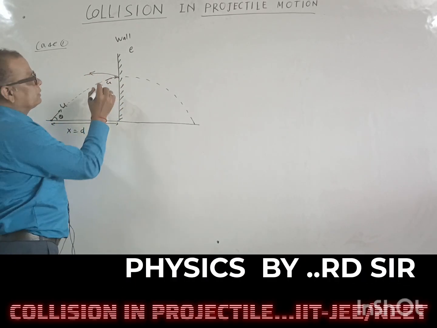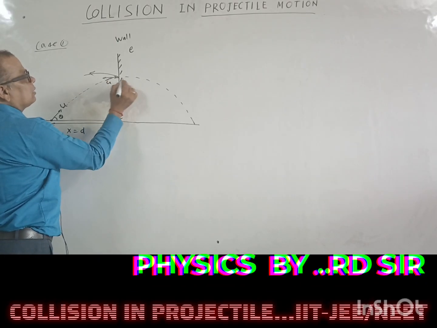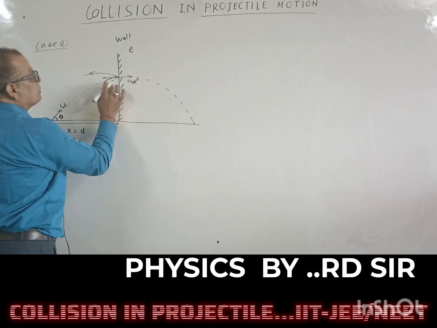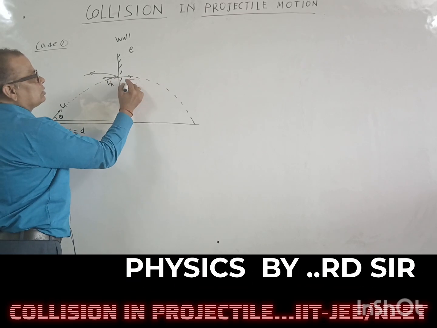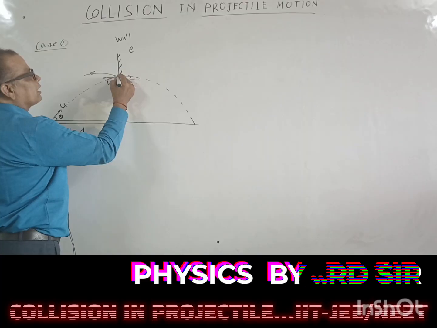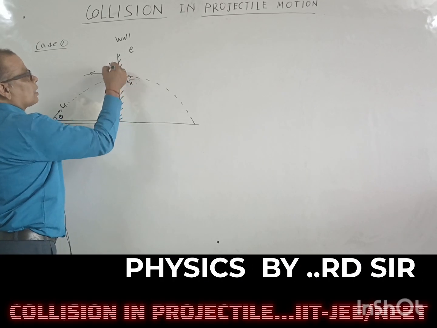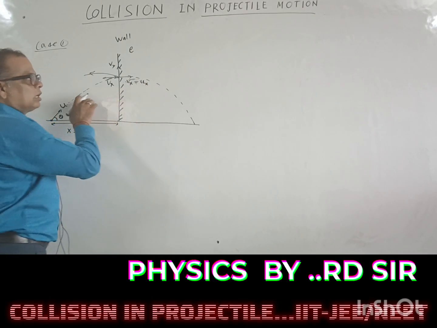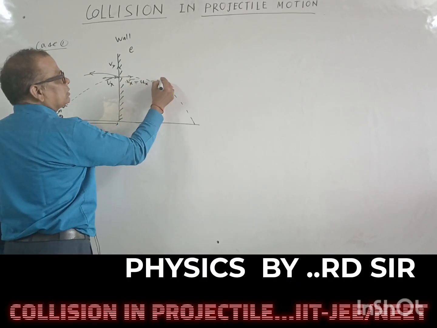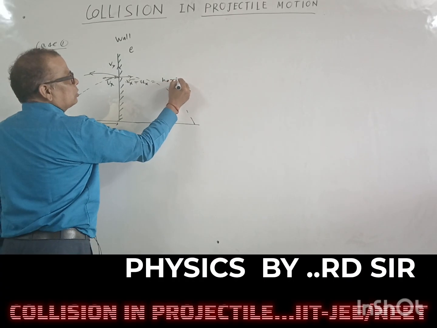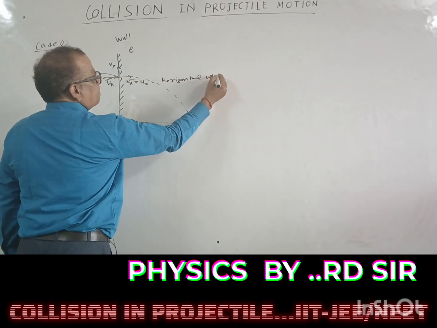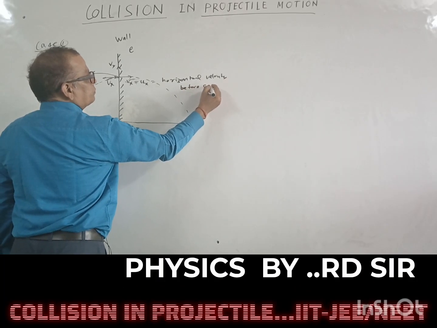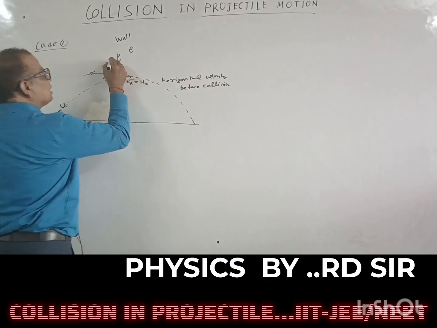So it has two components. One component is vx, and the vertical component is vy. Vx is always along the x-axis, it will be ux along the horizontal before collision. This is the horizontal velocity before the collision, and this is the vertical velocity.